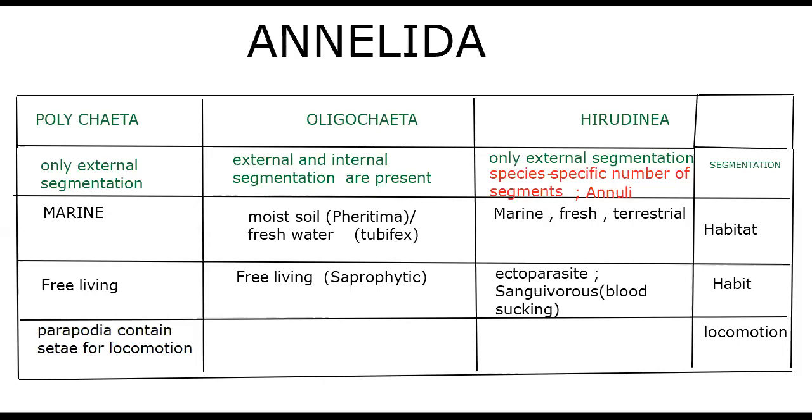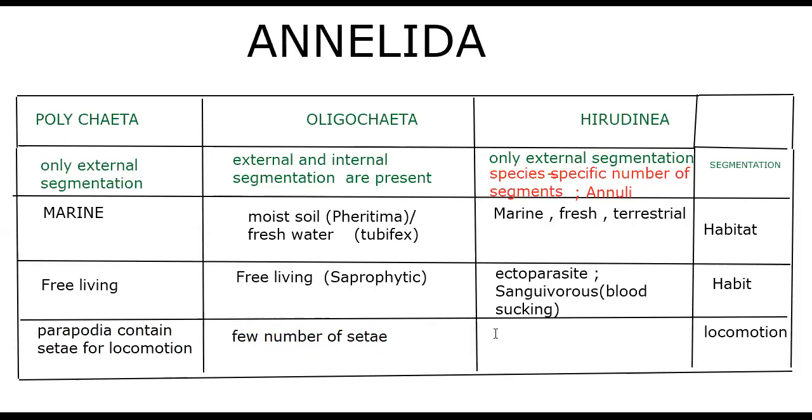Okay, that we have completed about them. Oligochaeta: a few number of setae are present. Earthworm is the example for that. Nothing special more than that. Few number of setae for locomotion. Parapodia contain setae for locomotion, and in Oligochaeta a few setae are present for locomotion.